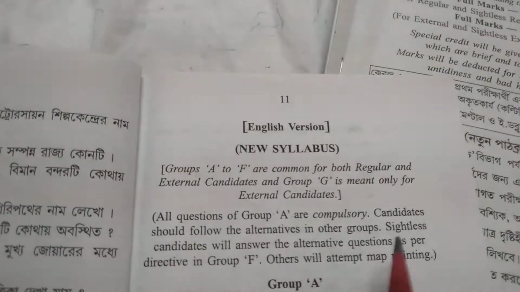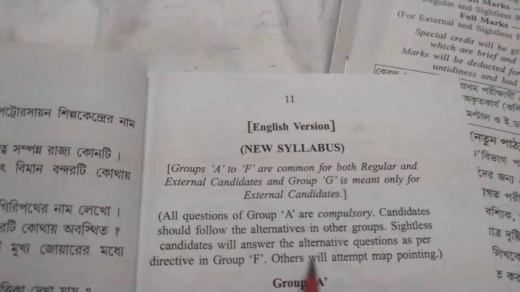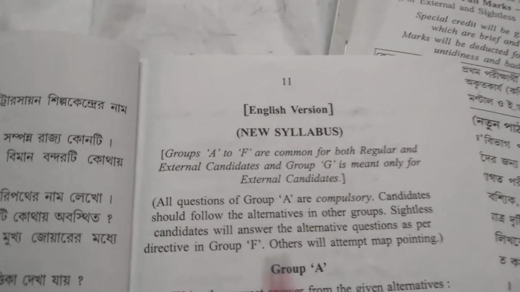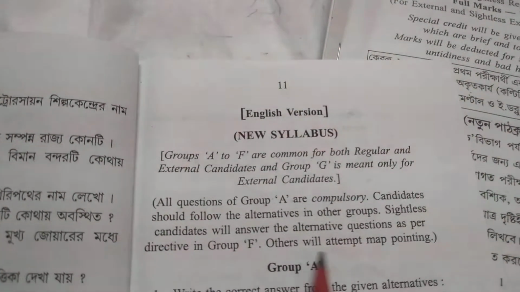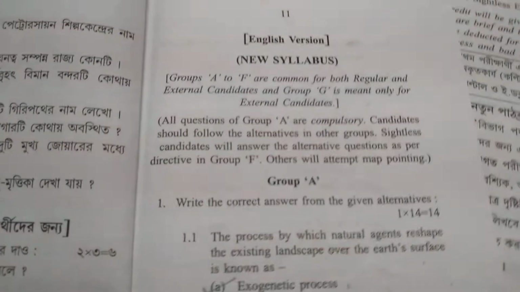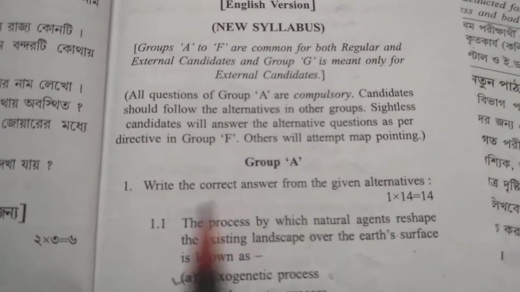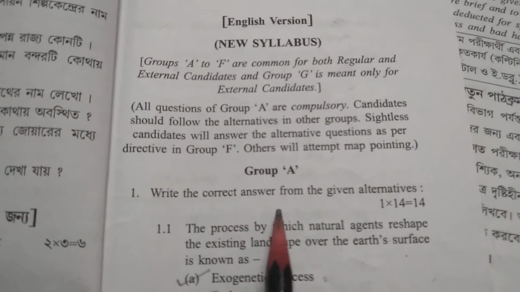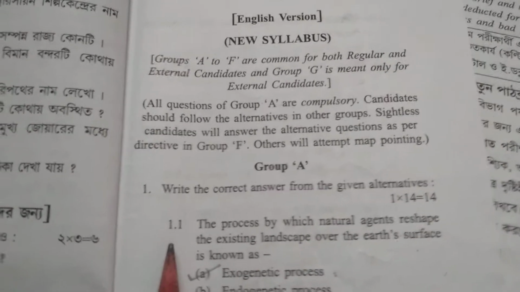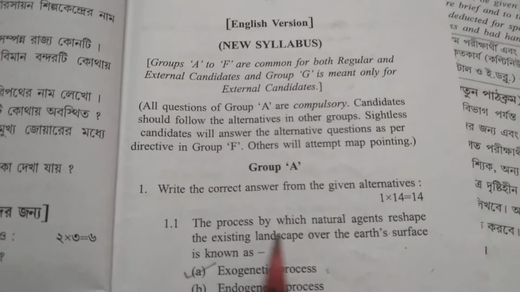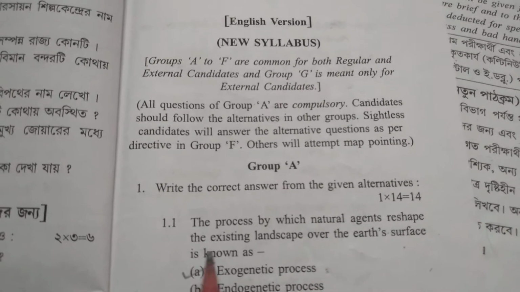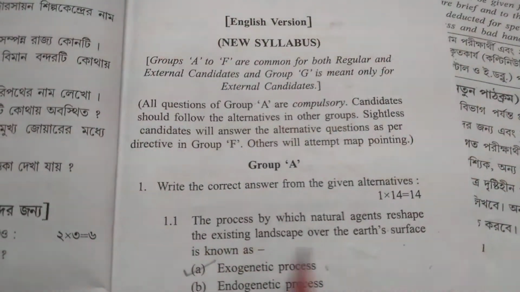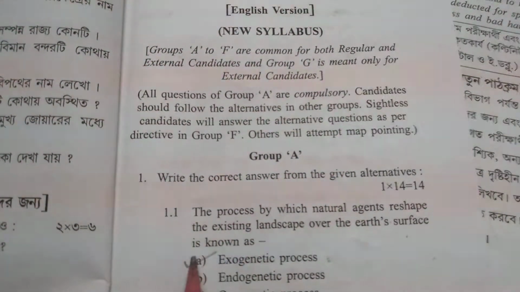Sightless candidates will answer the alternative questions as per the directive in Group F. Others will attempt map pointing. So at first I discuss with you Group A. 1. Write the correct answer from the given alternatives. 1.1 The process by which natural agents reshape the existing landscape over the Earth's surface is known as option A,